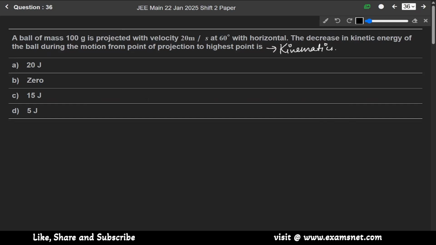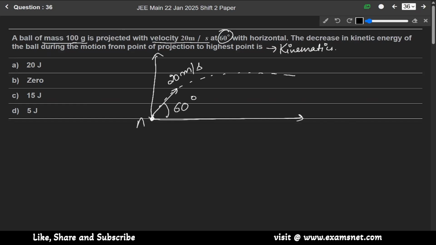We are given a ball of 100-gram mass, projected with 20 meter per second at a 60° angle. Let us say this is point A and this is point B.